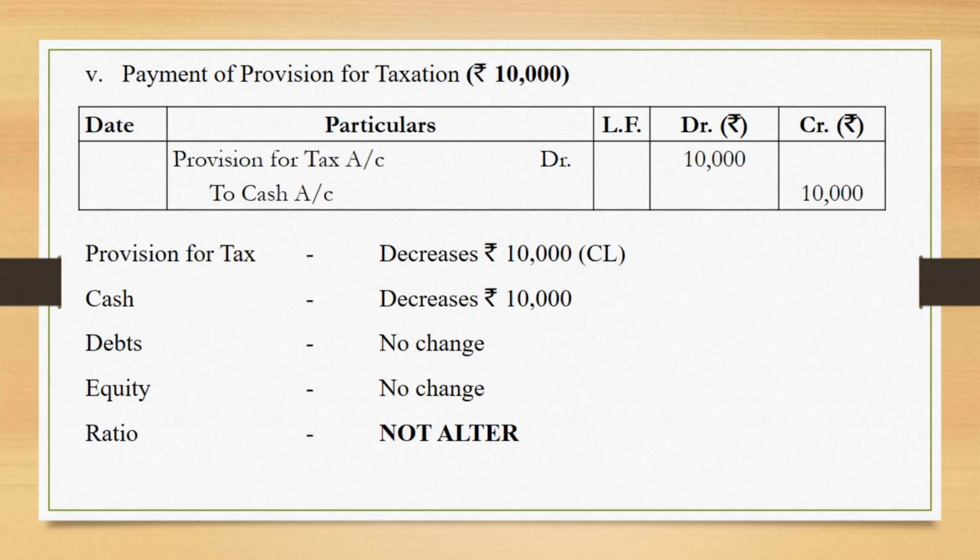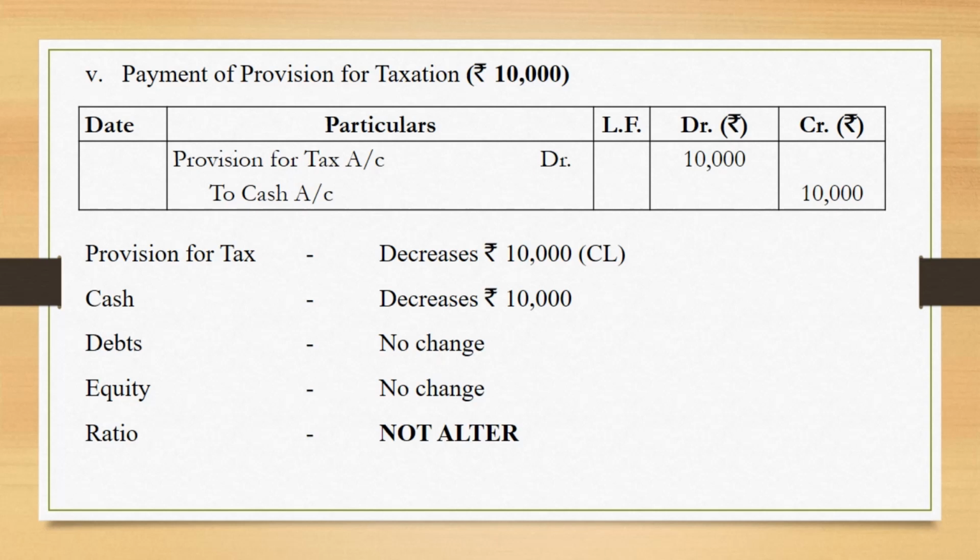Next, payment of provision for tax. Again, when we make a provision for tax, it is treated as a current liability. When we pay the amount, the provision for tax account debited to cash account. A liability towards tax decreases. That's a current liability, right? Decreases. And we pay cash.